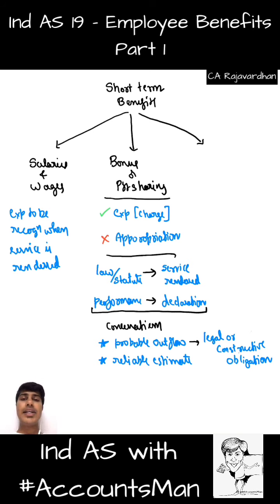Or there is a constructive liability. It is a usual custom or tradition of the organization to pay certain bonus at the time of Diwali or at the time of Dasara or at the time of Ugadi or certain festival that the organization celebrates or the founders day of the organization. So if such routine custom or practice is there, it is a constructive obligation between the employee and the organization. So it will also lead to probable outflow. So the organization has to record the same. You get that? So the probable outflow is legal or constructive obligation, and you should be able to reliably measure it.